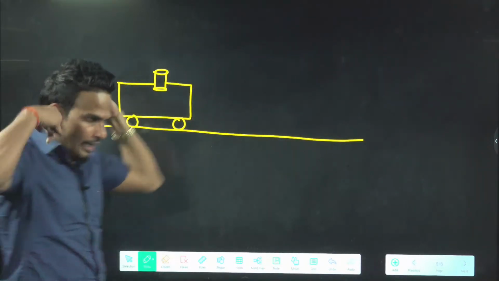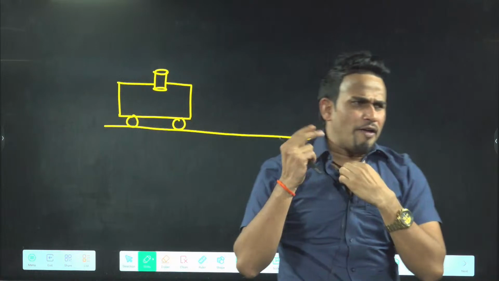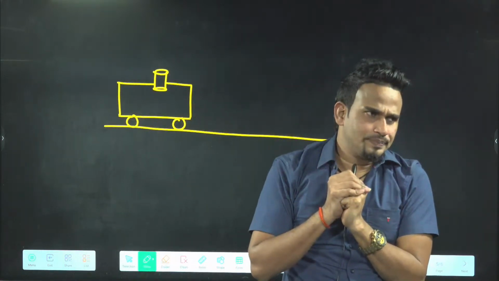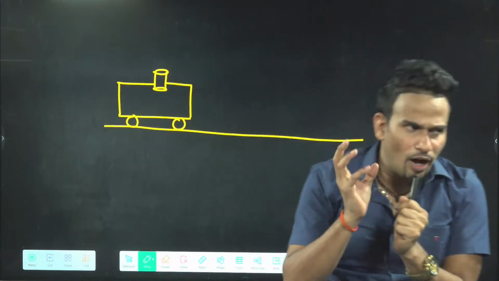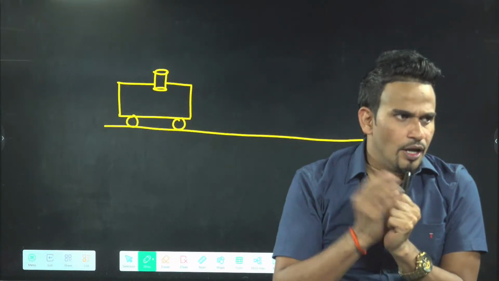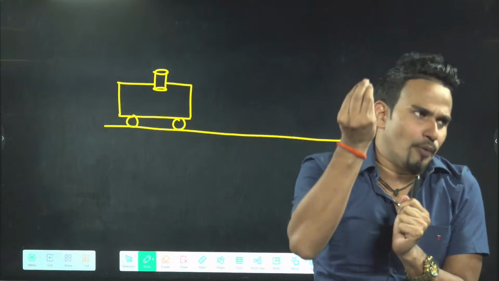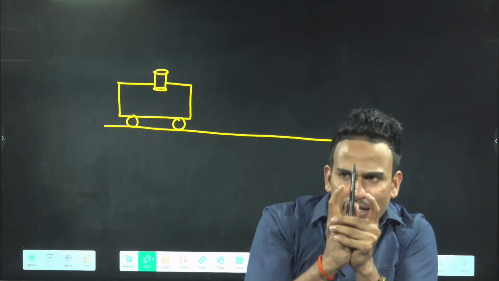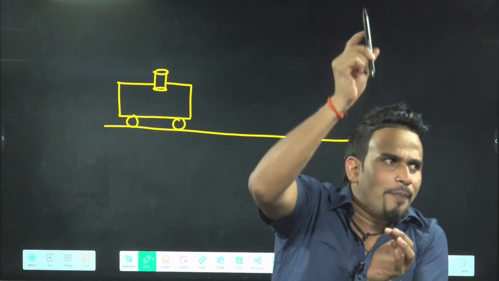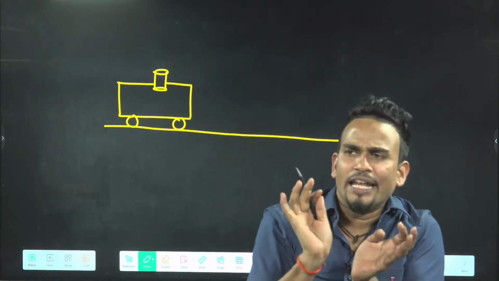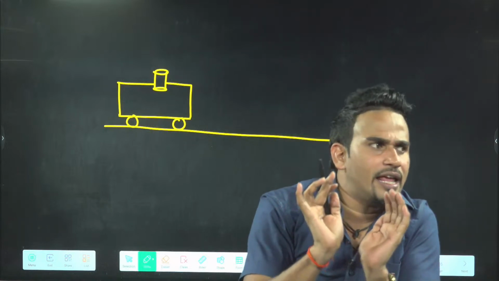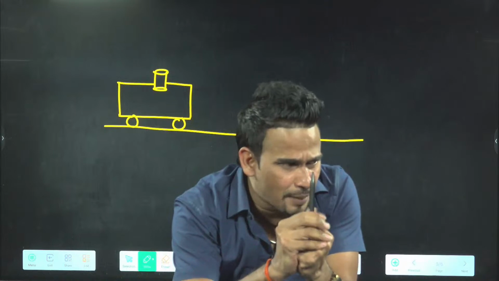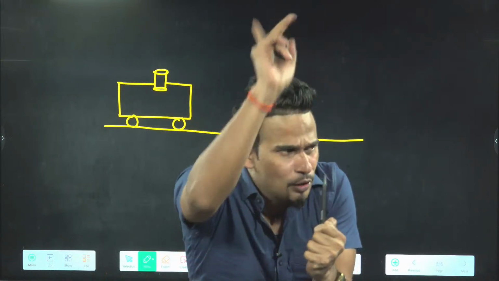Actually, you tell me, right now, if I fire the gun, what will happen to the bullet? How will the bullet come? Bullet will go vertically upward. Of course, sir, the gun is pointing upward. If you fire the gun, the bullet will go vertically upward and it will come down. It will be a vertically upward projection because the gun is pointing upward.